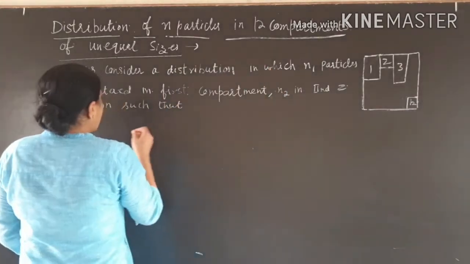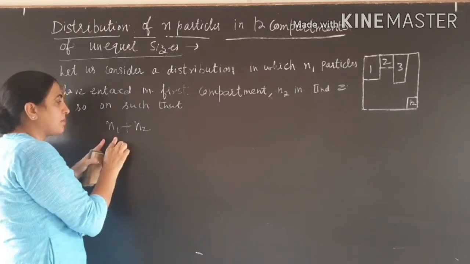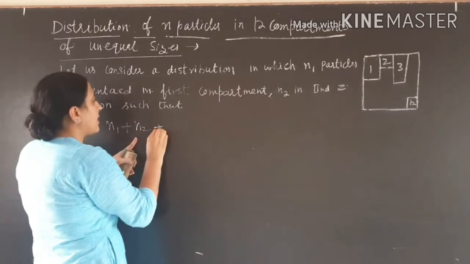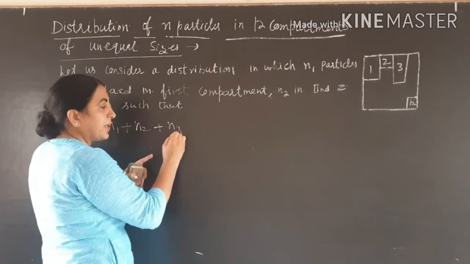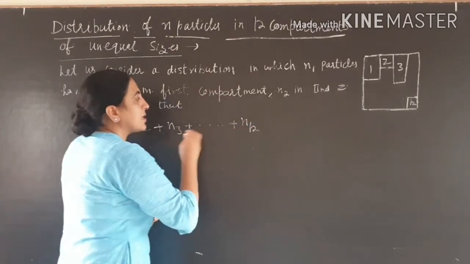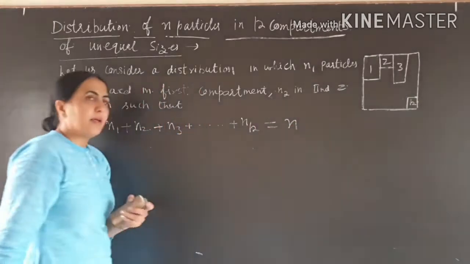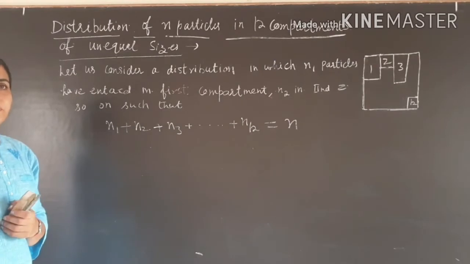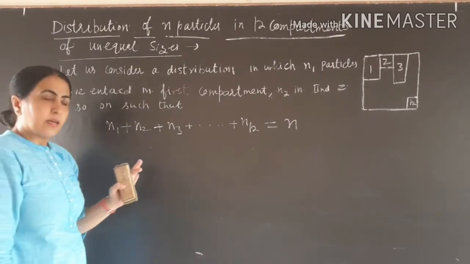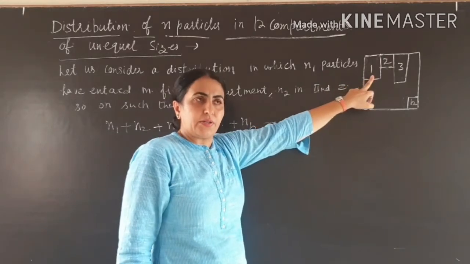Then we can write n1 plus n2 plus n3 plus so on, plus nk. The sum of these must be equal to the total number of particles, that is n. Clear?